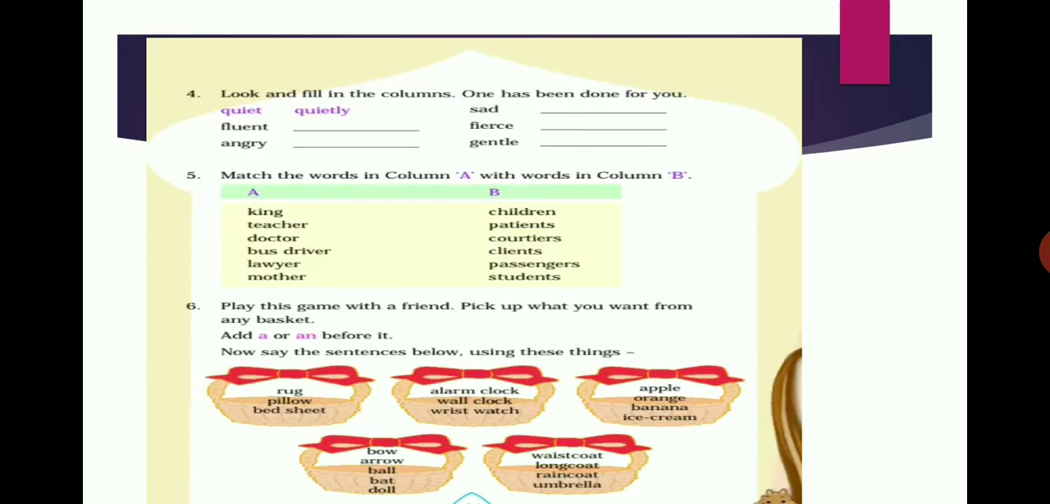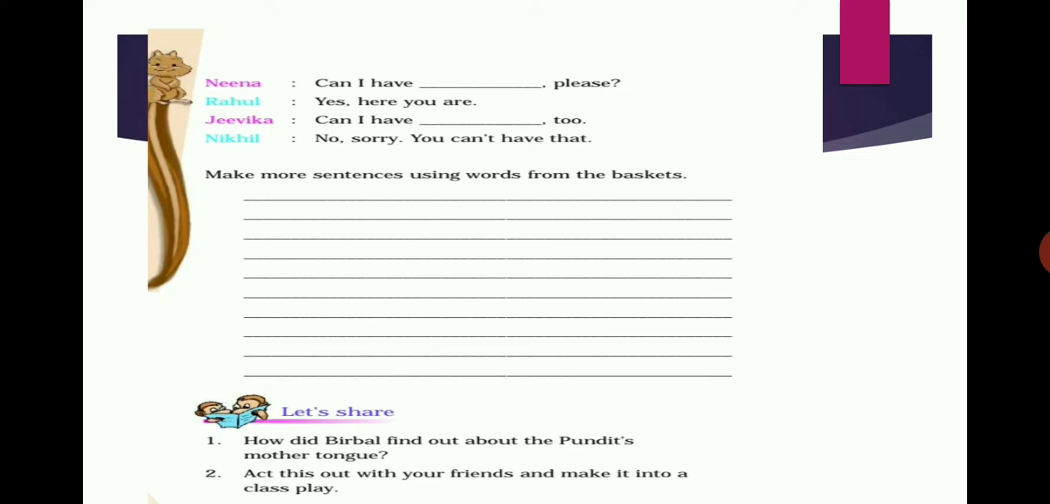And using these words from the basket, we have to write the sentence. You have to make more sentences using words from the basket. For example, my favorite fruit is apple. I like to eat ice cream in summer season. Like that, you can take the words from those baskets and write the sentence here.